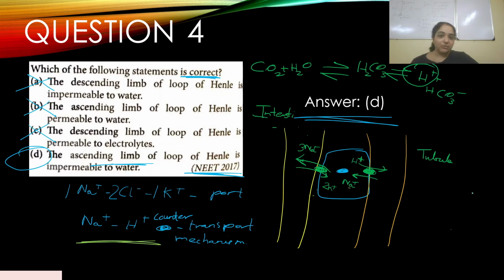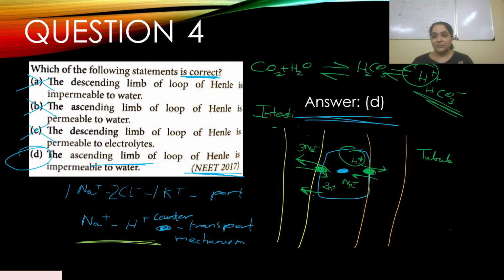So now H plus ion is forming, but HCO3 minus ions are also being formed, right? So what happens to these HCO3 minus ions? The bicarbonate ions are then reabsorbed into the interstitial space. As the concentration increases, they tend to move out. So the interesting part is, every time an H plus ion is secreted into the tubule, a bicarbonate ion is reabsorbed back into the interstitial space to maintain the acid-base balance.